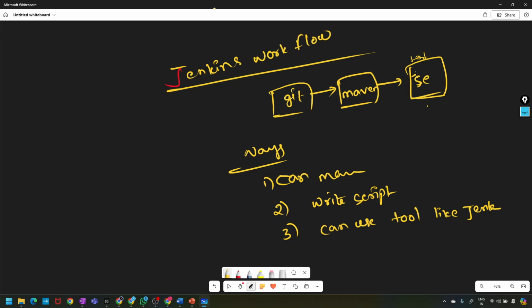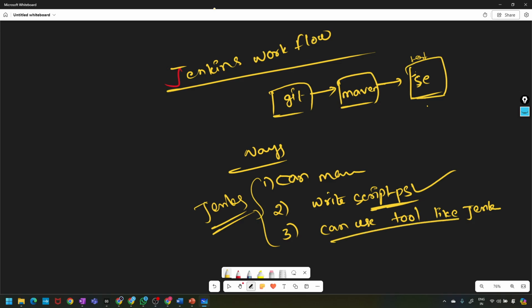We can write scripts also, but not to that level, so we use the Jenkins tool.